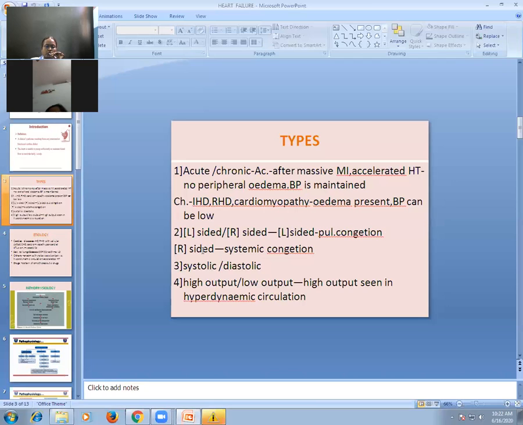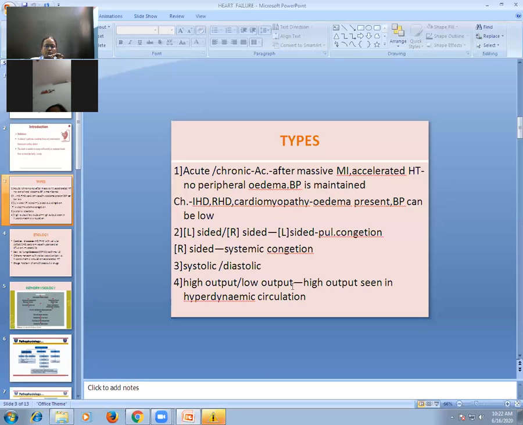And in right-sided heart failure, there is systemic congestion. Means increased jugular venous pressure, congestive hepatomegaly, ascites, and swelling over the lower limb. That suggests right-sided heart failure. Then systolic versus diastolic heart failure. Then high output versus low output heart failure.